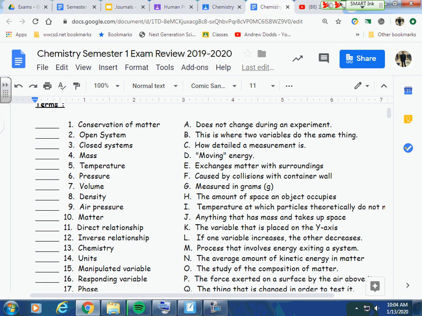Number one, conservation of matter. That's going to be AF, the last one. Conservation of matter. Matter cannot be created nor destroyed. It doesn't just appear from nowhere or disappear to nowhere. Number two, open system would be letter E. An open system means that matter can enter the system or exit the system.